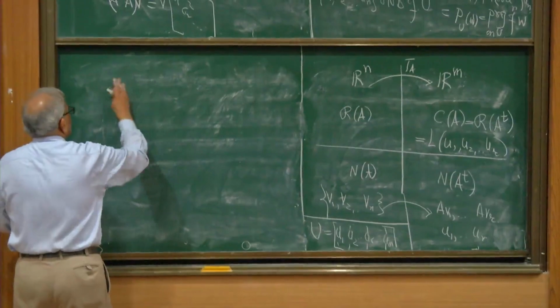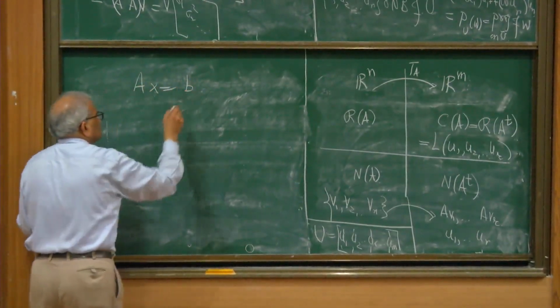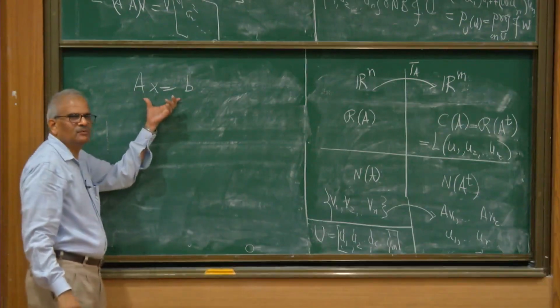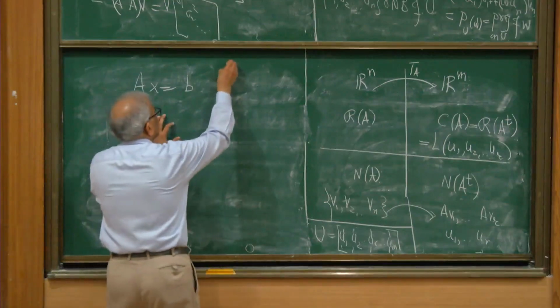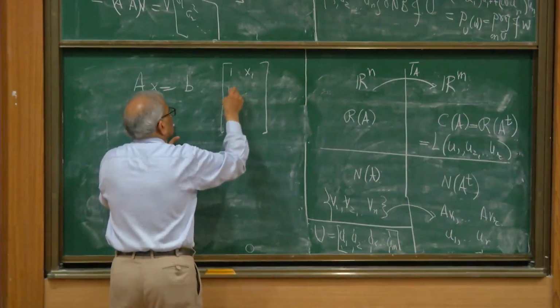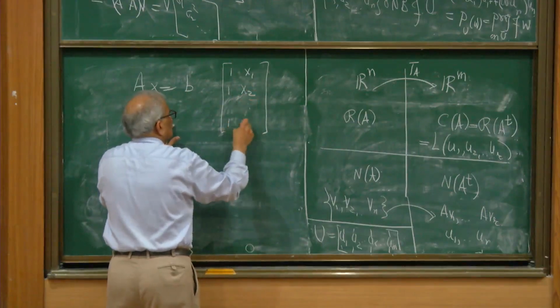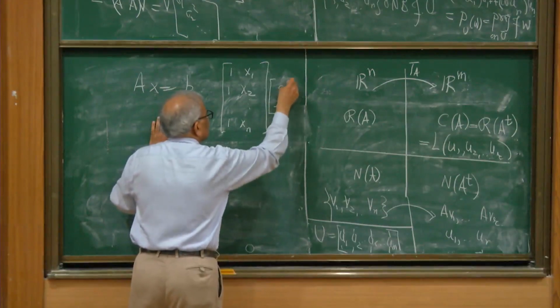So least square application. You have a system of linear equations. We got this system of linear equations while trying to fit a straight line, right? That system was: put 1, then all the x coordinates, and the straight line has 2 parameters.